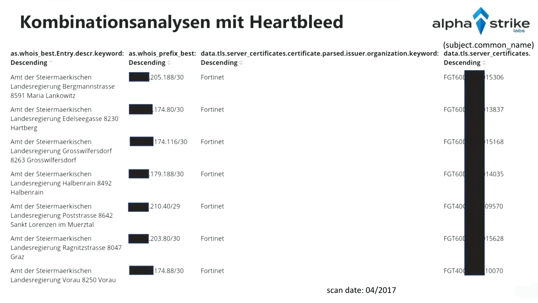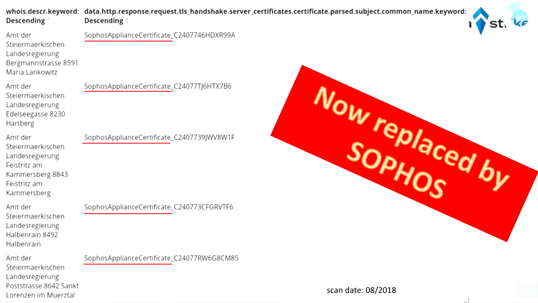Then I scanned the internet again one year later, and now you can see they have replaced the Fortinet firewalls with Sophos appliances, right? Very interesting what you can see using time differential analysis in the end.